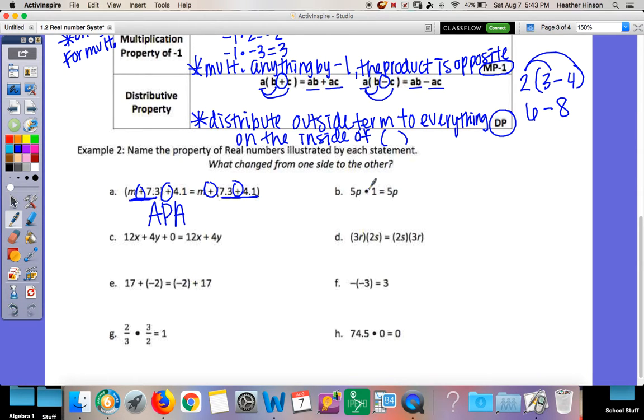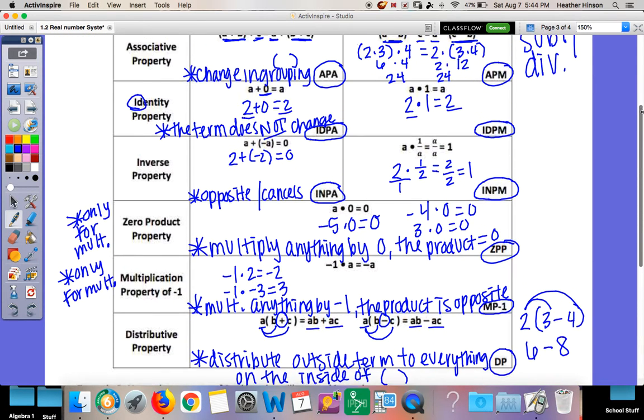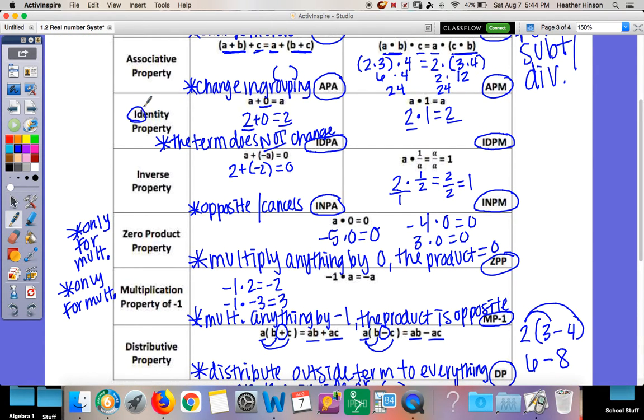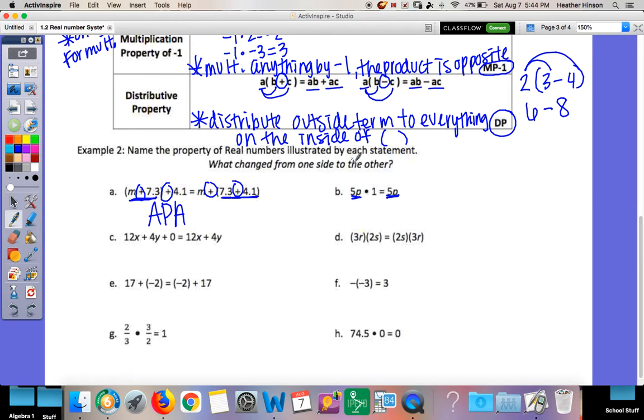B, 5p times 1 equals 5p. What changed here? Nothing. 5p stayed 5p. We multiplied by 1, but it did not change. What property does not change? That's your identity property. That's your ID, who you are. When I add 0 or when I multiply by 1, it does not change the number, the term. So this is my identity property, and this is multiplication. So M.